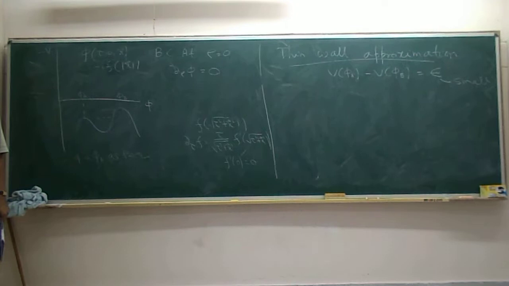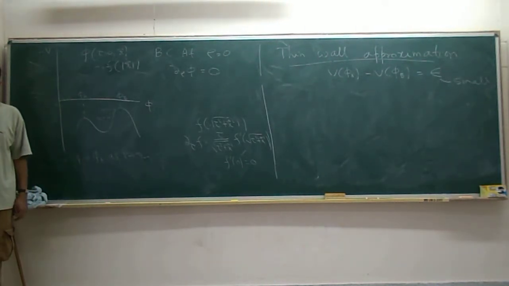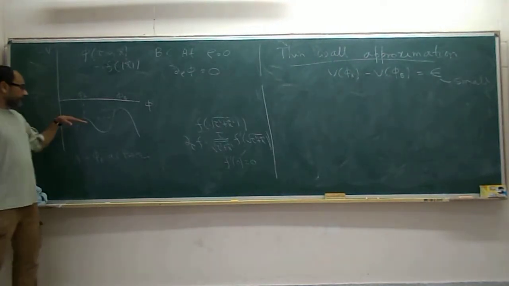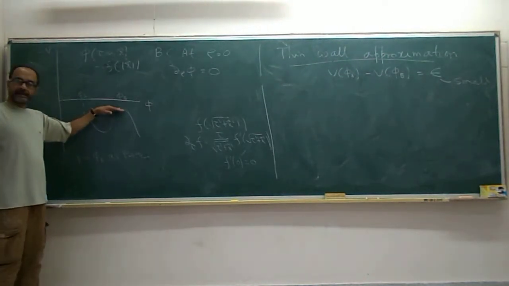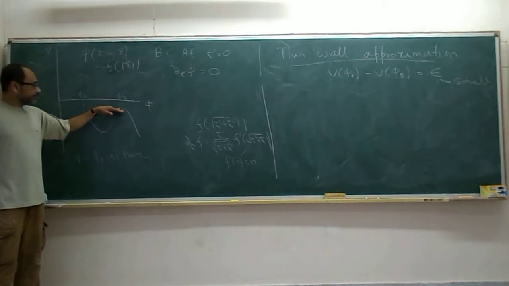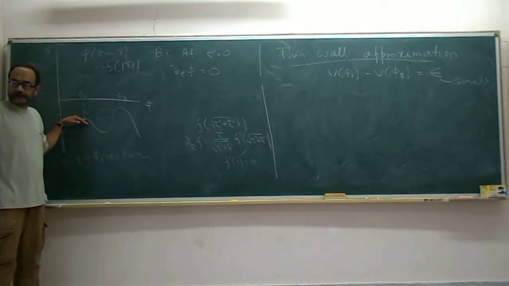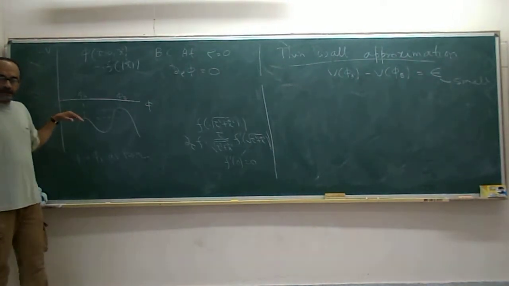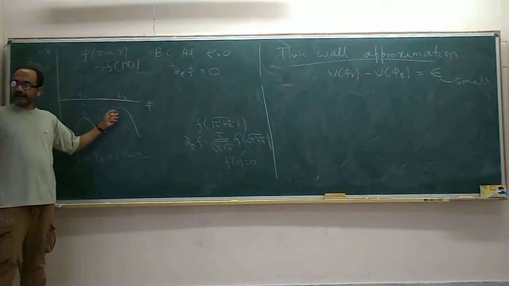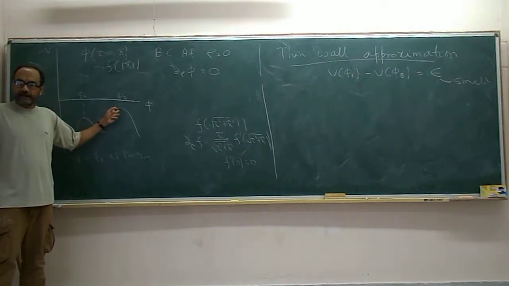Let me first describe intuitively what we expect to happen in this case. V of phi b minus V of phi a small means that this height is a little bit above this height, but not too much.